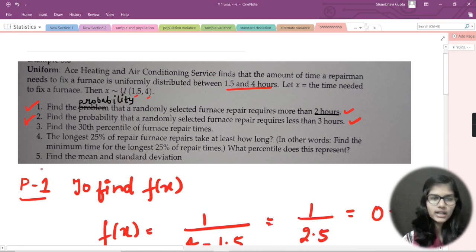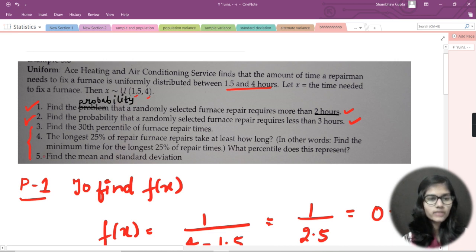Now what about the third, fourth and fifth? The third question is asking me to find the 38th percentile. The fourth question is asking me to find the 25%, and the fifth question is asking me to find the mean and standard deviation. These are all topics which we have already covered, and we have seen examples on these topics, right? So you can go to the playlist and have a look at how to find percentiles. You can try out the third and fourth questions, and you can go to the video where I have explained mean and standard deviation. Have a look at mean and standard deviation, and try to solve this fifth question also.